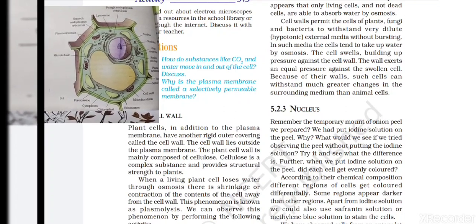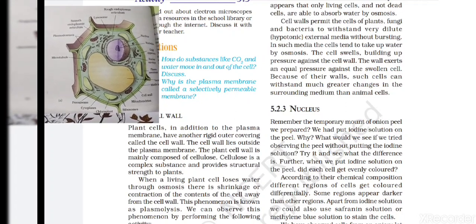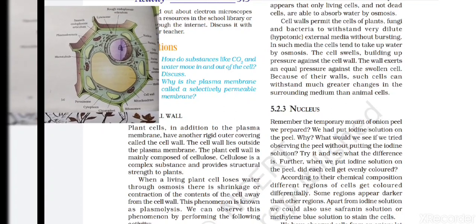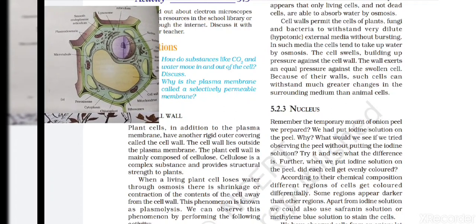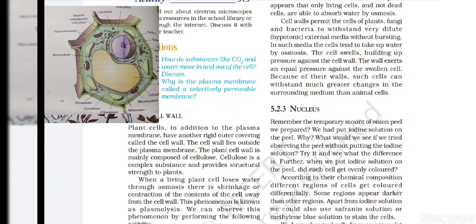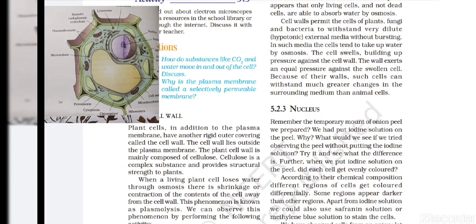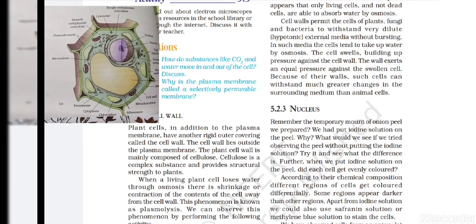So if the cell loses the water content, the whole portion of the cell present inside becomes shrunken, and only the rigidity is maintained by the cell wall. So because of this rigidity, the cell wall maintains its original position, but its internal content shrinks. So it also maintains the rigidity.